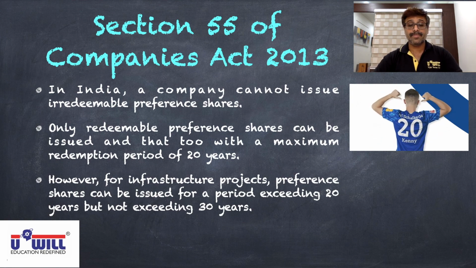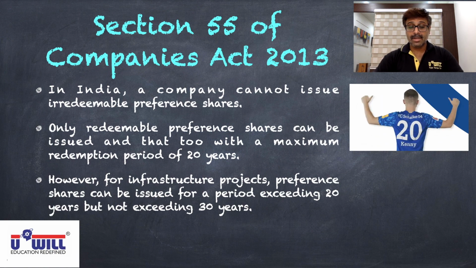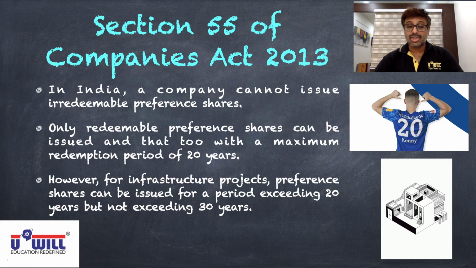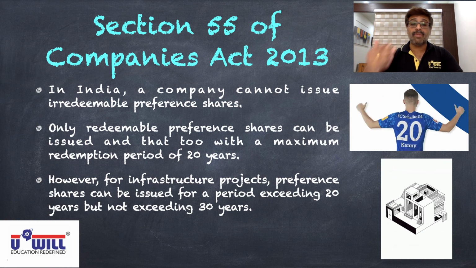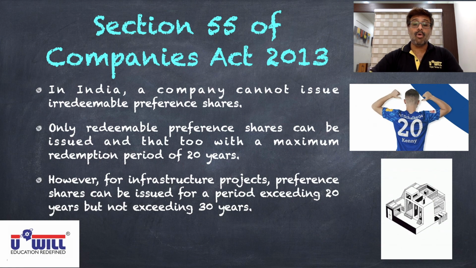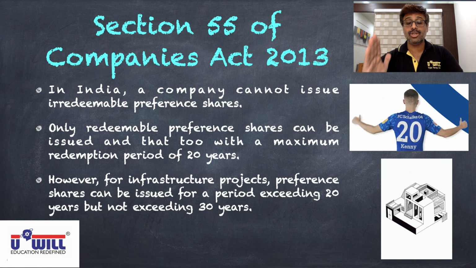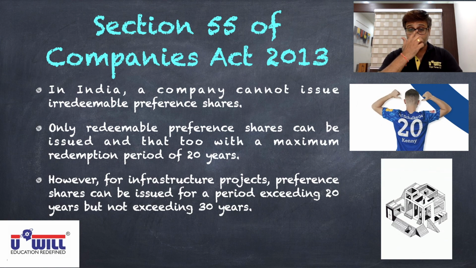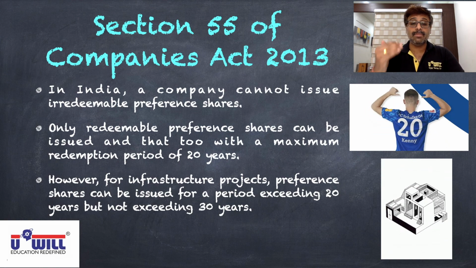20 years. However, for infrastructure projects, preference shares can be issued for a period exceeding 20 years, but not exceeding 30 years, because infrastructure means you require money for a pretty long period of time. So here more than 20 years preference shares are also allowed, but even in infrastructure companies, preference shares of more than 30 years cannot be issued. These points are important from your MCQ point of view. So keep this in mind.